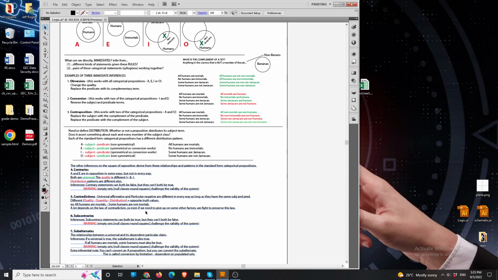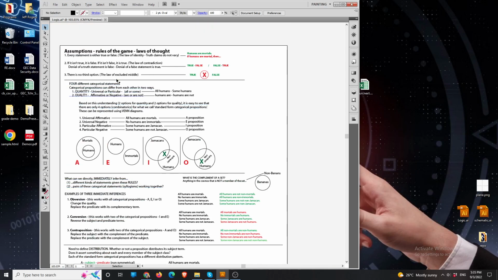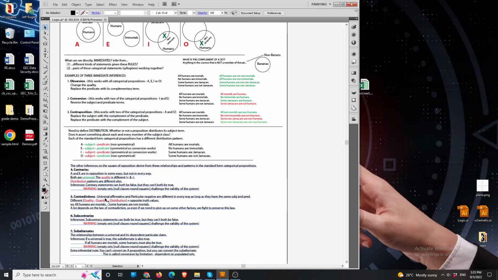Contradictory terms are extremely important. What you see, they differ in every way. The quality, the quantity, and the distribution is different, so that's why they have opposite truth values. All humans are mortals. Some humans are not mortals. Okay, so they're different in every way. Their distribution, quantity and quality are all different, and that's why the law of contradiction is dependent on this immediate inference.